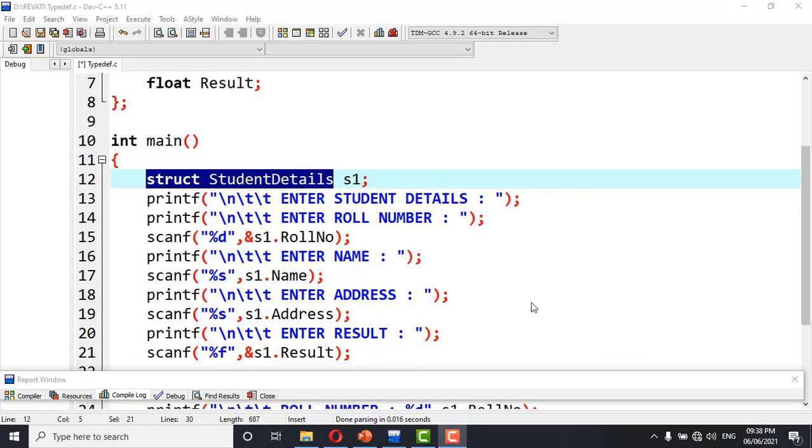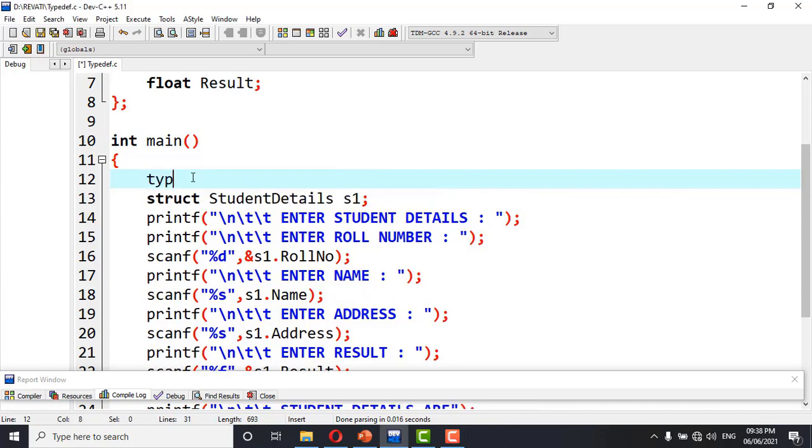Here we can use typedef in the most effective manner to rename this complex data type, that is struct student details, in this manner. Use the typedef keyword followed by your data type name, that is struct student details, and just give one alternative and simplest name.